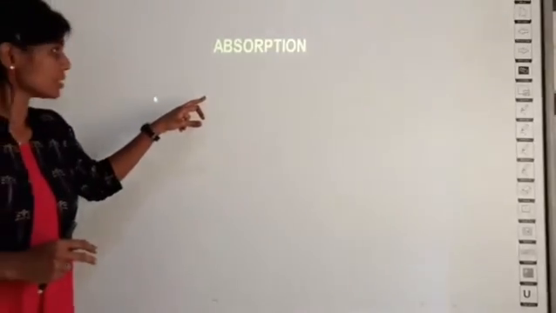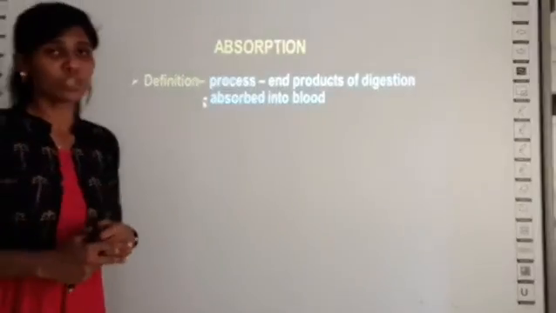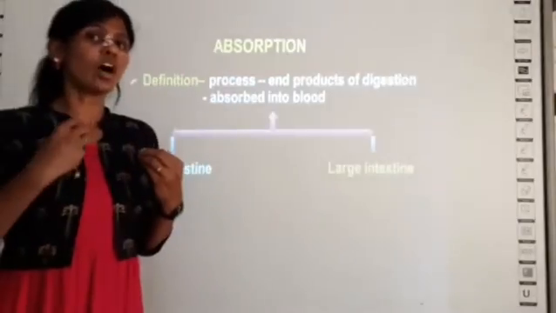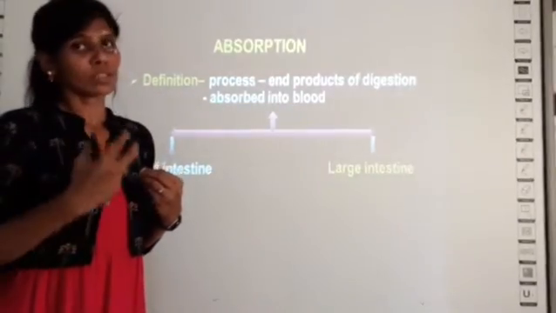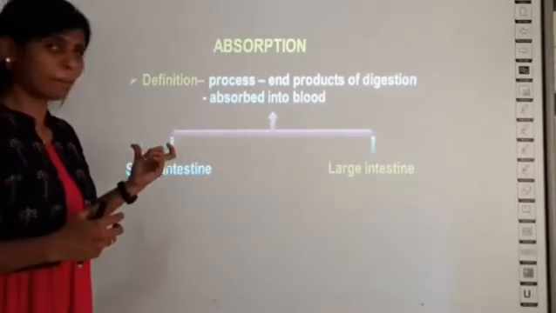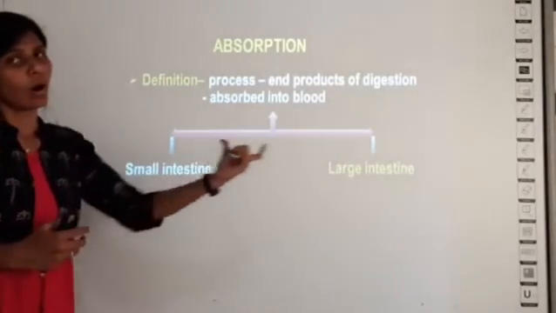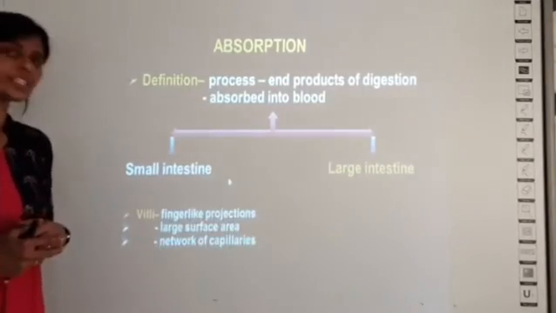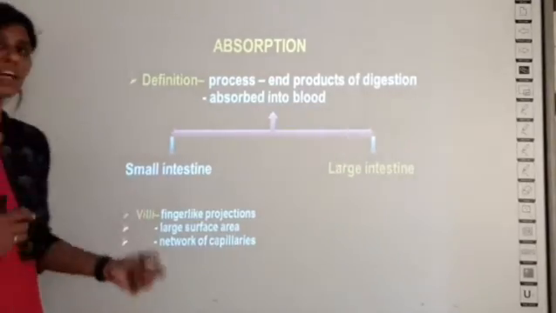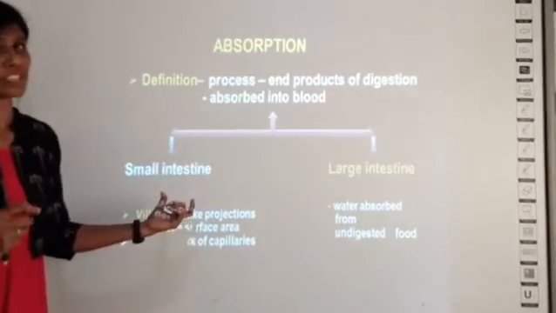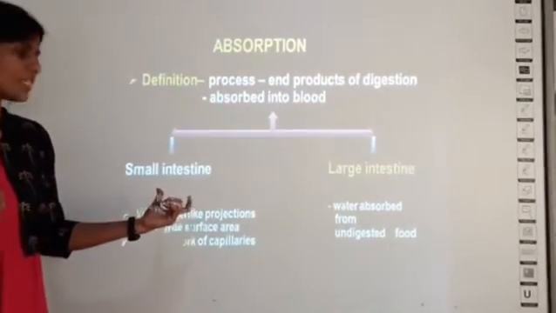The next process is absorption. What is absorption? The food what we eat, after digestion, is absorbed into the blood, and that process is called absorption. Usually absorption can happen in the small intestine or in the large intestine. In the small intestine there are structures called villi, which are finger-like projections, and these villi have the capacity to absorb the nutrients into the blood.